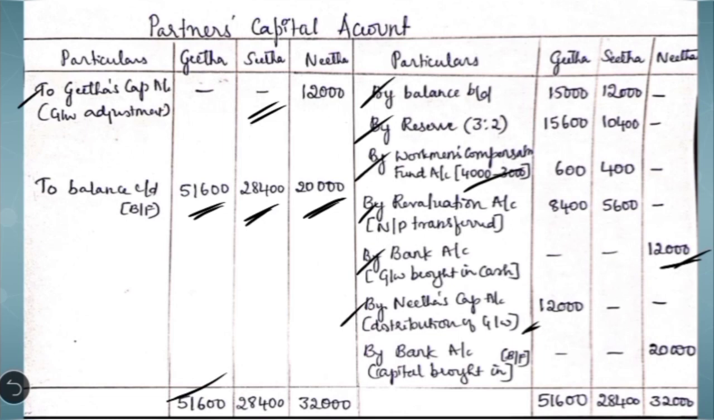Now we are going to close the new partner's capital account to calculate the balancing figure. When you compare, the debit side is more: 12,000 plus 20,000, 32,000. Same total is written here. If you deduct this 12,000, we will have a balancing figure of 20,000. So this is the capital brought in cash by the new partner. We have to write bank account debit to Nita's capital account. So here the entry would be by bank account. You can write in the bracket, it is the balancing figure. That is how we have to prepare the partners' capital account.